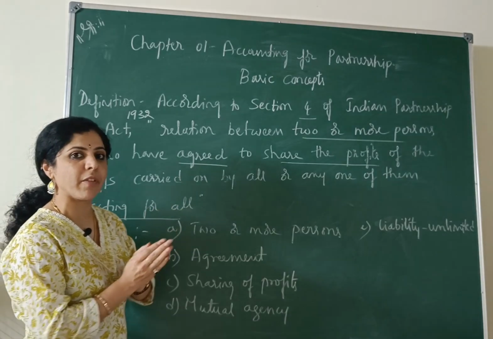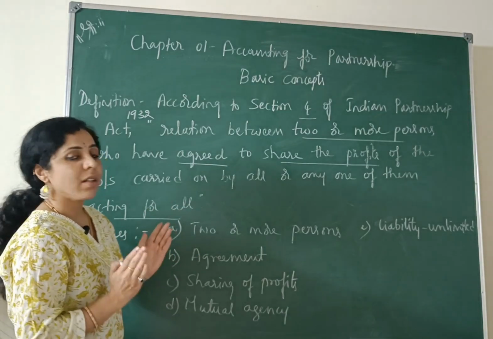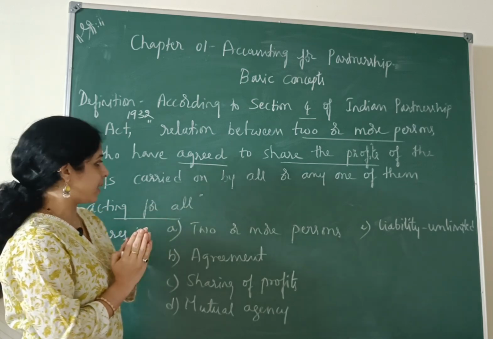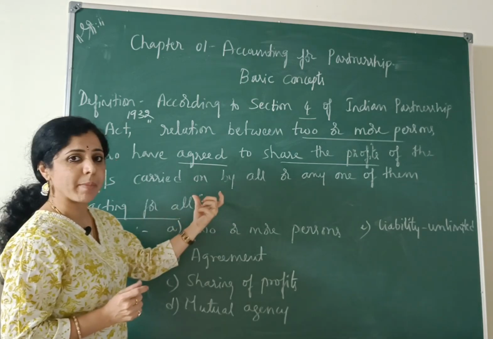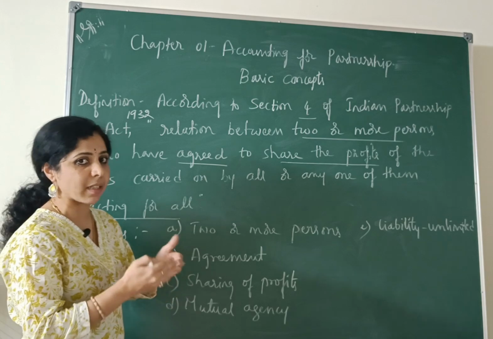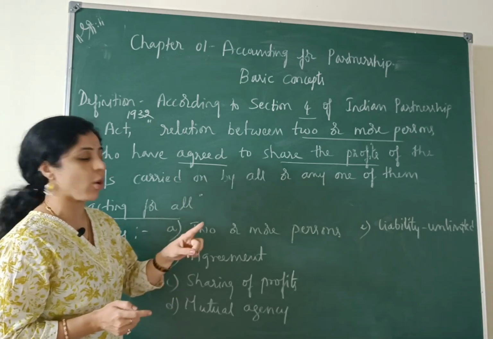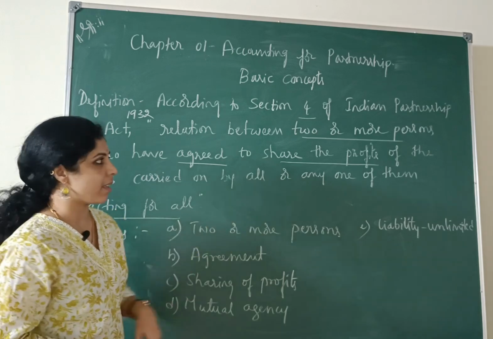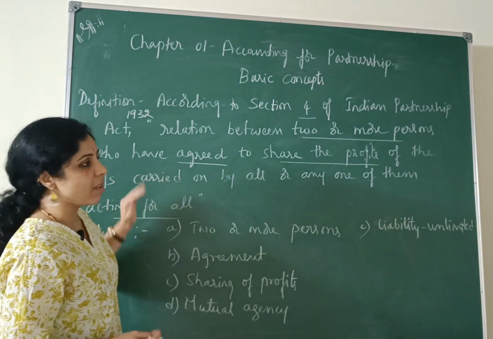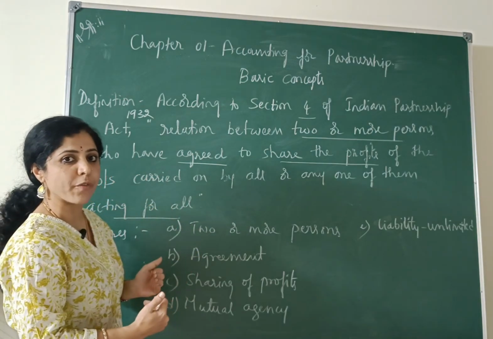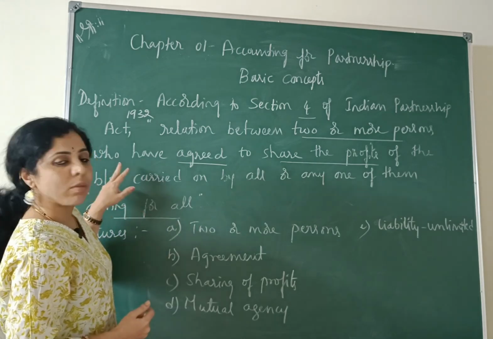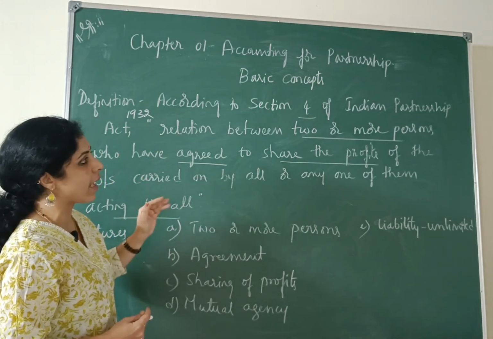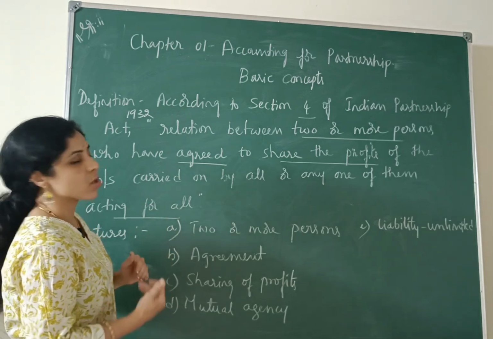There will be an agreement between the partners, and what they agree is to share the profits of the business carried on by all. That means all of them can participate in the business, or any one of them acting for all. That means any one partner can represent the others. With this definition, we can list out the features of the partnership business. As per this definition itself, we can make out the list of features.